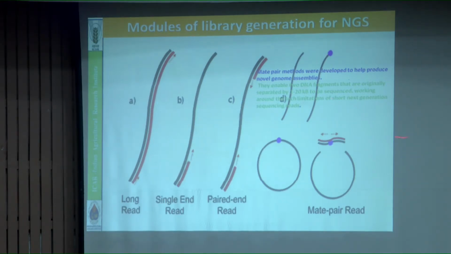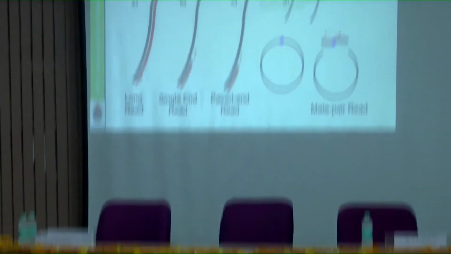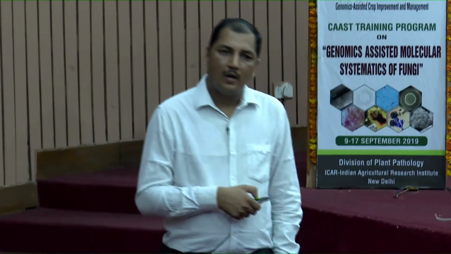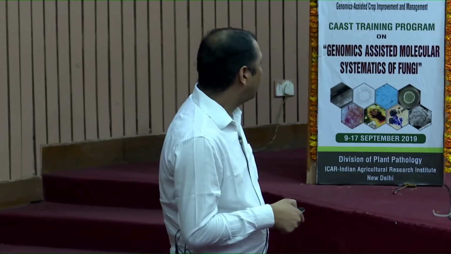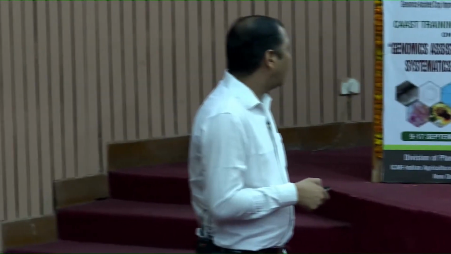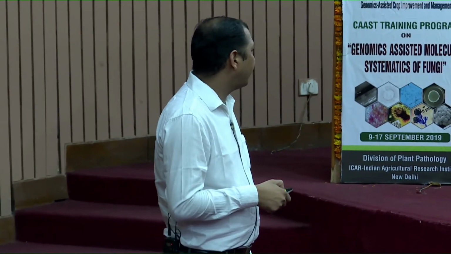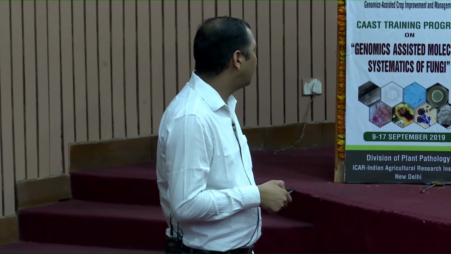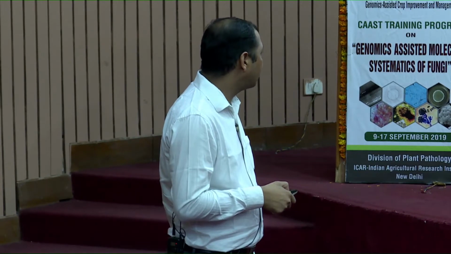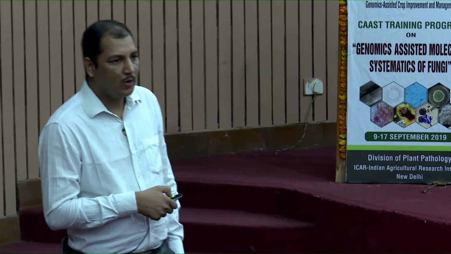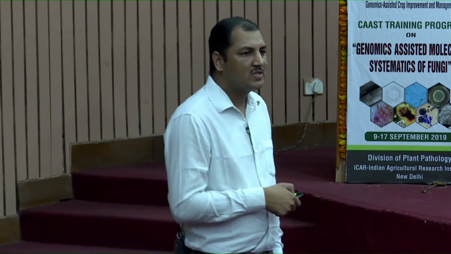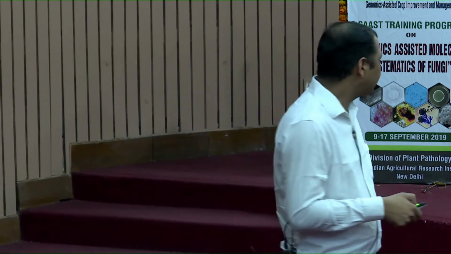Next is the mate pair read. Actually the mate pair read is required where the DNA quantity or high molecular weight DNA is not available, then we can go for mate pair sequencing. A different chemistry is used. The fragment is originally separated into 5 to 20 KB for sequencing. But it is not that much successful. It will not give the whole genome sequence of any fungal pathogen.